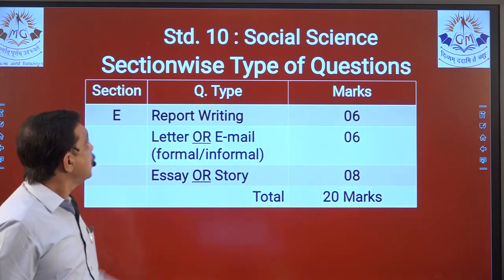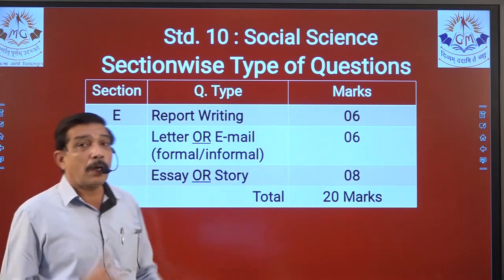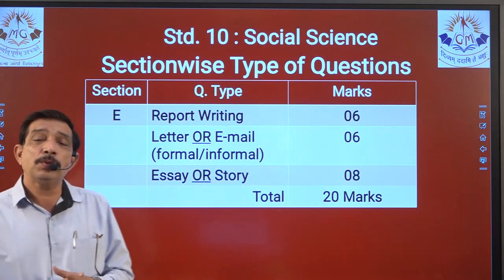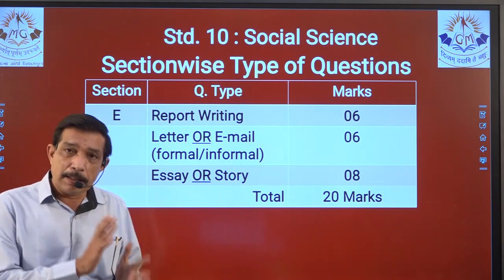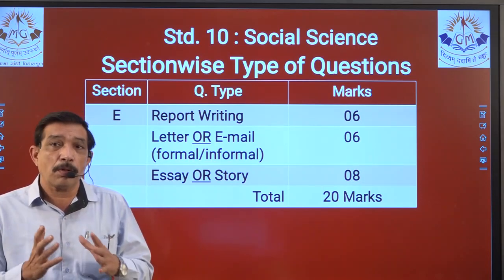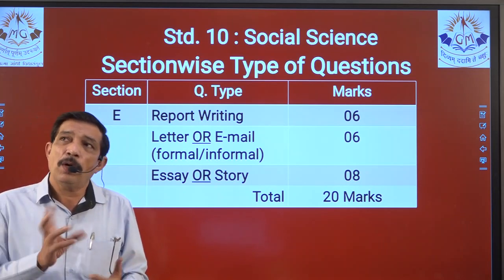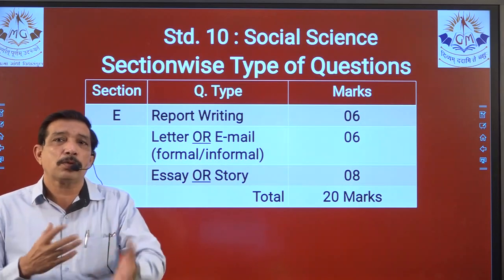Now we come to the last section, right? Report writing, we still have to do 6 marks. Report writing is very similar to either letter writing or diary writing, where we pour out our emotions, right? So in both cases, if you look at the diary, you have some event where you are and you place your thoughts over there.